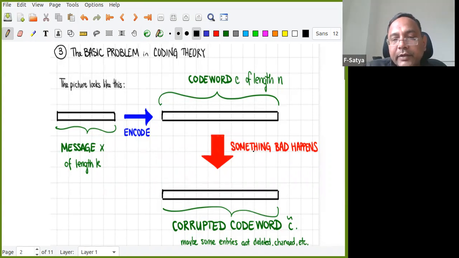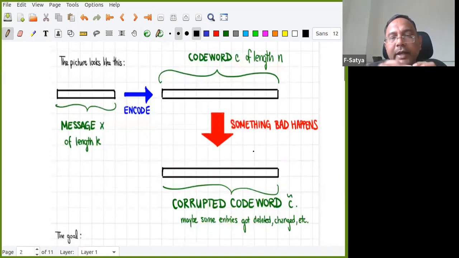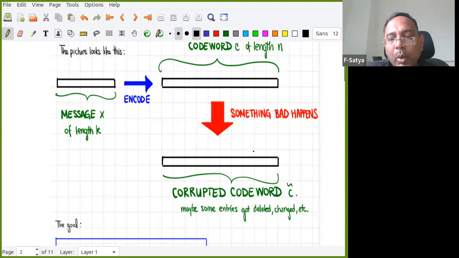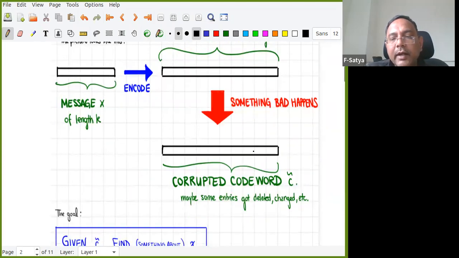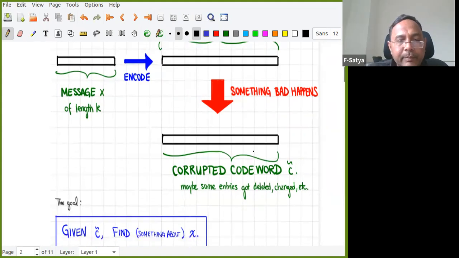Why are we adding them? Because if something bad happens, since we are sending via a channel and the channel is noisy, some noise is added. So your message will be corrupted and some errors will come. Even so, even if it is corrupted, we can get the original information. For that, we add extra bits. That's why we are converting the message to a code word. If something bad happens, we get a corrupted code word, say C tilde. Some entries may be deleted or changed or not visible, whatever it may be.